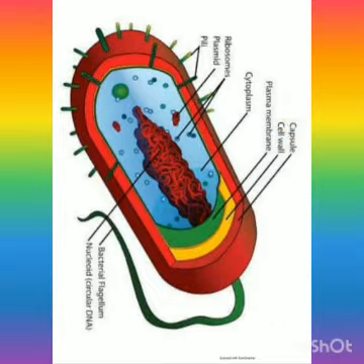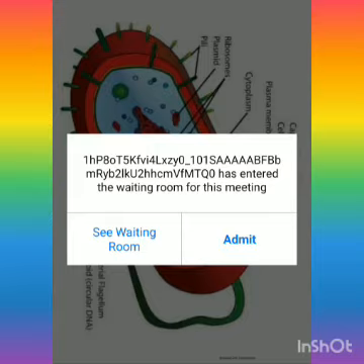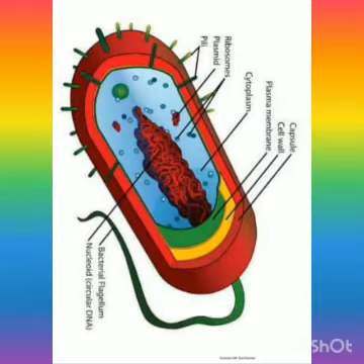Look at here. You can see that this is one prokaryotic cell. It is the bacteria. Here you can see these three layers, this green layer and this yellow layer and this outer layer. These three layers compose the envelope of that prokaryote. That means here it is your bacteria, and these three layers help in protection of the bacteria.